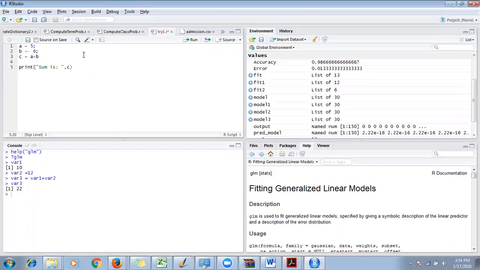So I want to run this. How are you going to run this? First you save this. Then, if you see over here, there is a button called Run. You can click here. If you click here, the sum is invalid argument. Don't worry, hold on a second. That's not right. I need to tell you how to actually write a print statement. Don't worry about that. Let me just run this. Print c. 11.